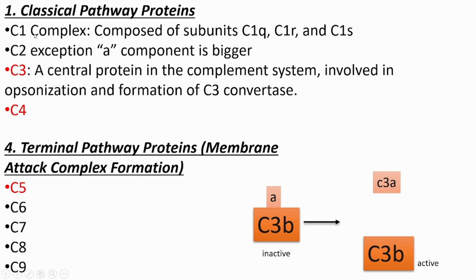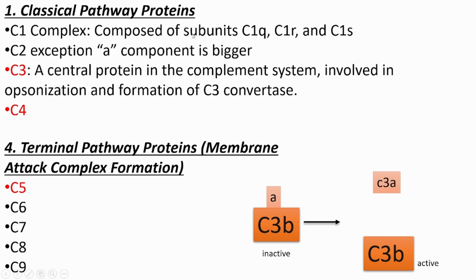So we will memorize and understand this. You just need to know counting to understand this. So C1, 2, 3, 4, 5, 6, 7, 8, 9. Out of this, you just have to know 5, 6, 7, 8, 9. These are called membrane attack complex. I'll show you what that means in the next slide. Just read what is there.